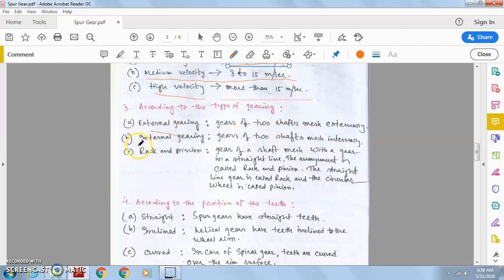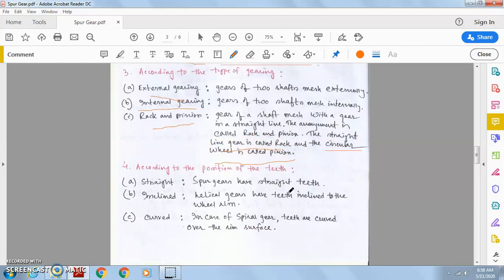Now, according to the type of gearing, there is external gearing, when the gears of two shafts mesh externally; internal gearing, when the gears of two shafts mesh internally; and the rack and pinion, where the gear of a shaft meshes with a gear in a straight line. This arrangement is called rack and pinion. The straight line gear is known as the rack and the circular wheel is called the pinion. Remember that.